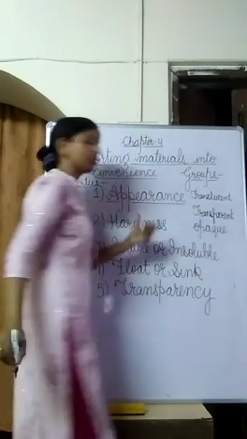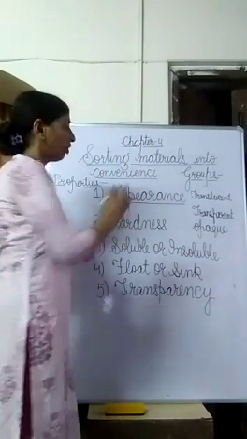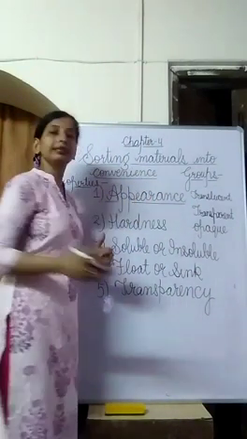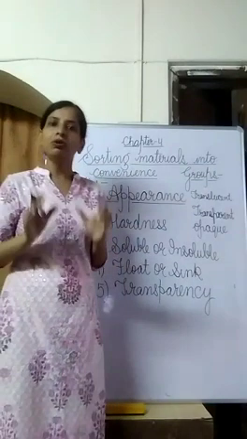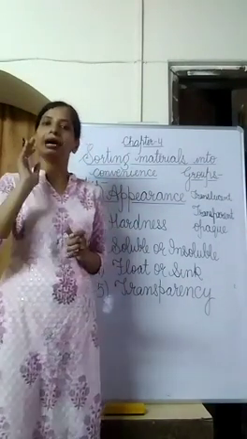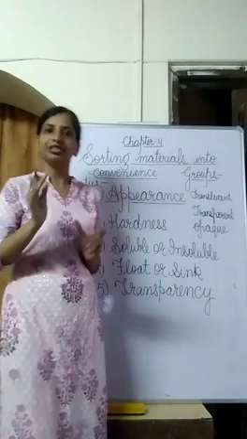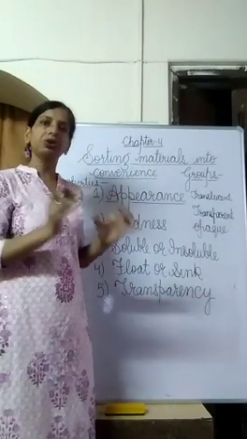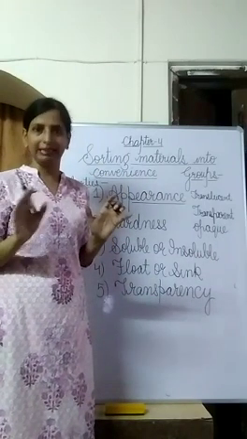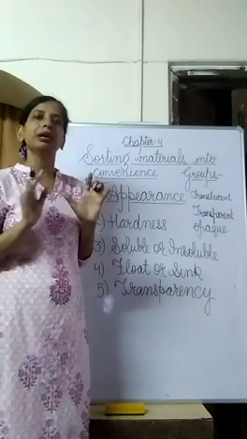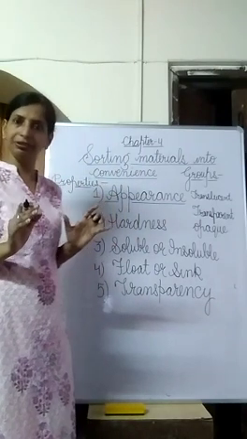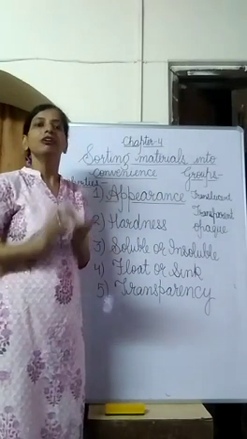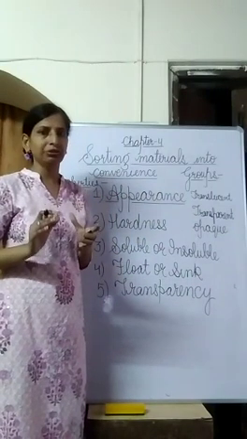I have told you transparent allow light to pass through them. Opaque, they do not allow light to pass through them. But translucent, these are the materials which allow light to pass through them, but partially, not fully. Partially means not fully. Some of the light can pass through them. So you can see through them but not clearly. Vision is not clear through a translucent material. Clear to everyone?